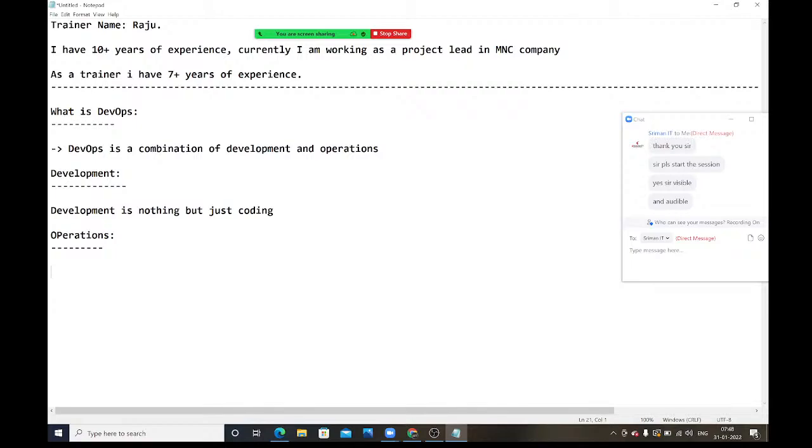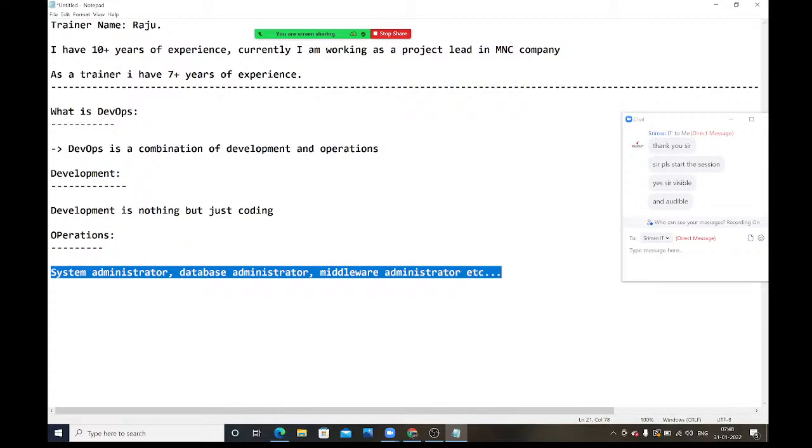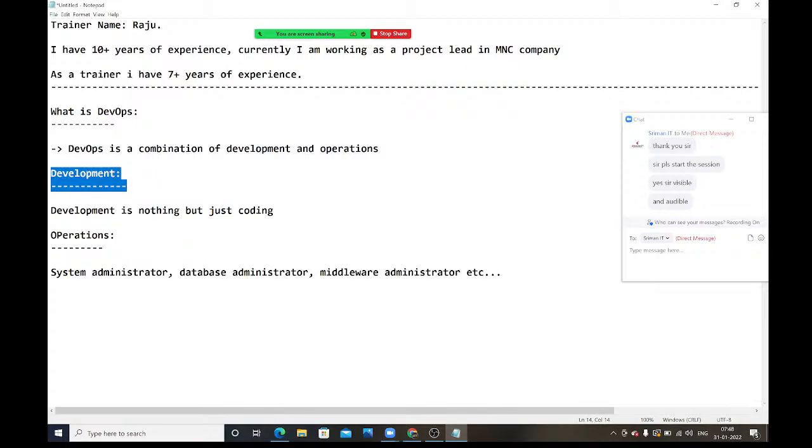We call all those administrators the operations team: system administrators, database administrators. So all these people come under operations. Here we have two teams: development and operations.